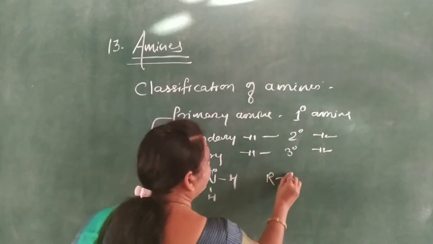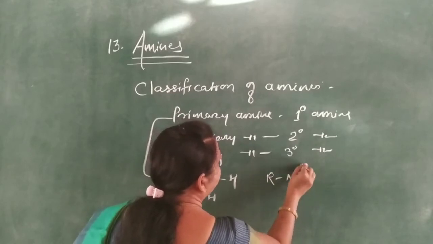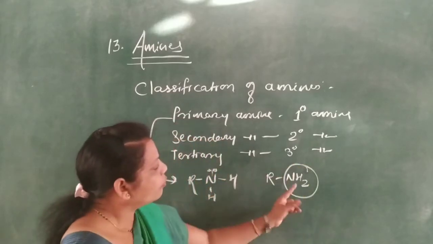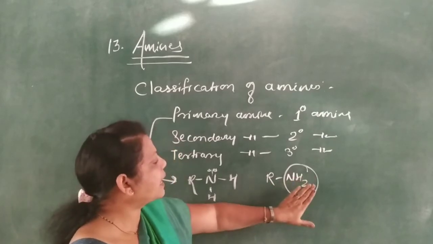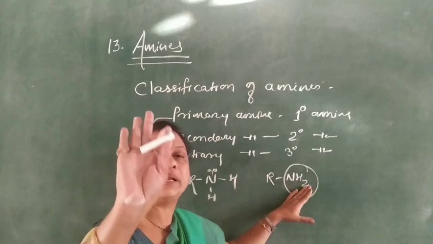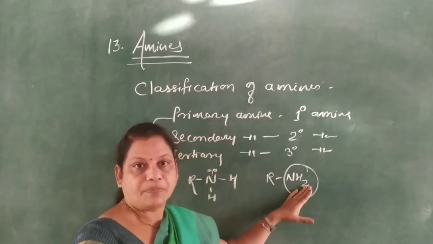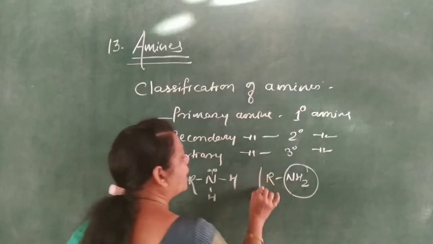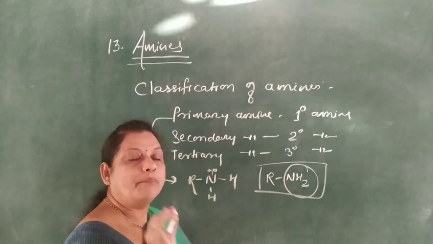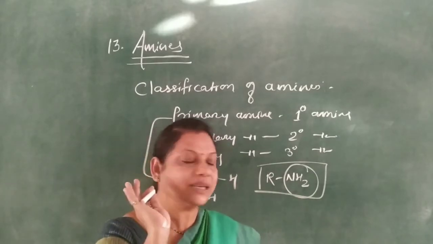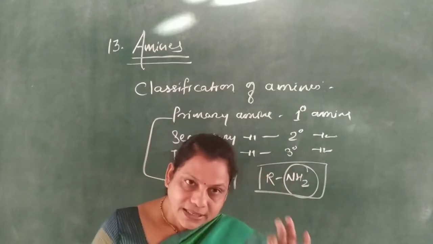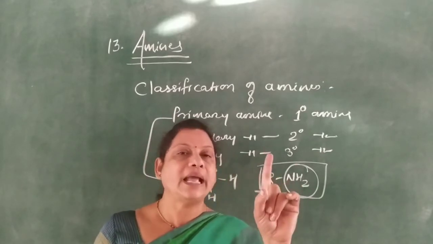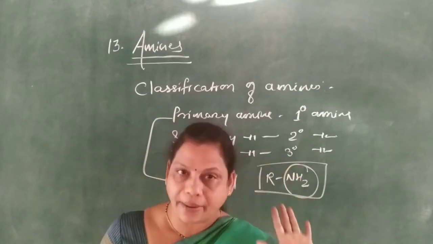In ammonia, only one hydrogen atom gets replaced by an alkyl group, and the two hydrogen atoms remain on the nitrogen. That's why for primary amine, the general structure is RNH2. If in the structure of an amine there is an NH2, then it is primary.